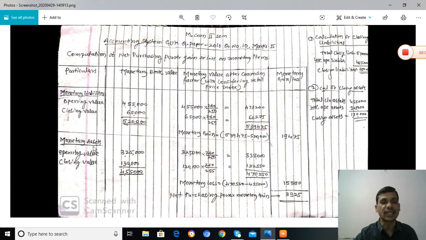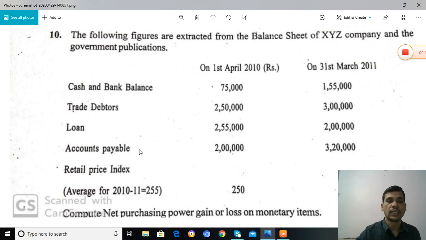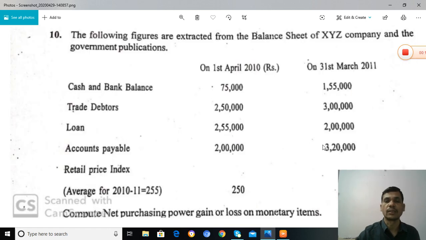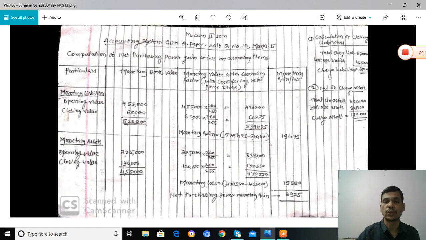Now we have to calculate the monetary assets. Same as before, the opening value total and the closing book value. See here, the opening value is 2,50,000 and 75,000, total 3,25,000, and closing is 4,55,000. 4,55,000 minus 3,25,000 is equal to 1,30,000.